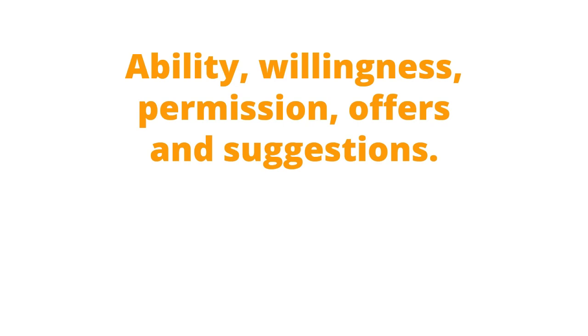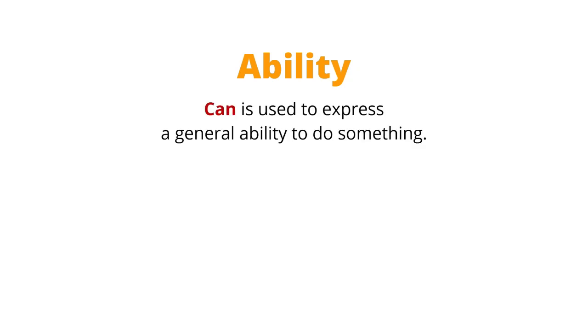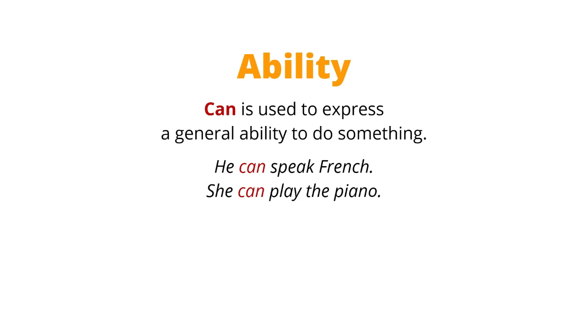In this one we're looking at the modal auxiliaries used to discuss ability, willingness, permission, offers and suggestions. First of all, let's look at the modals used to discuss ability. Can is used to express a general ability to do something. So, for example, he can speak French. She can play the piano. Okay, a general ability to do something.